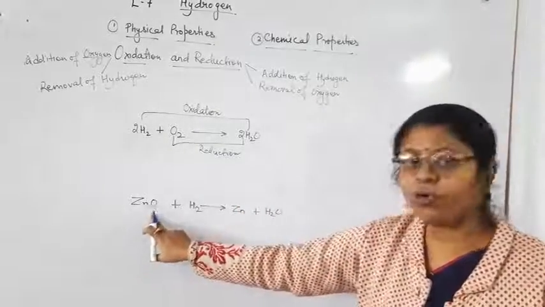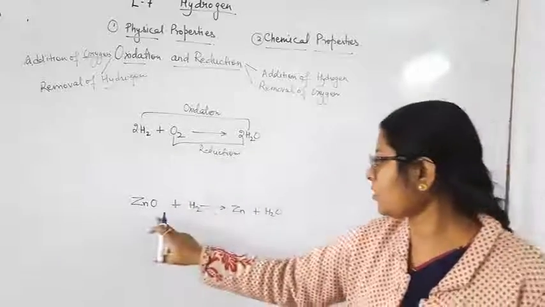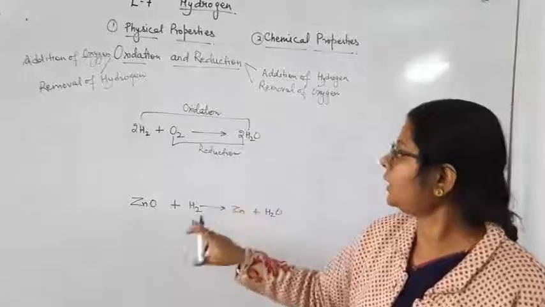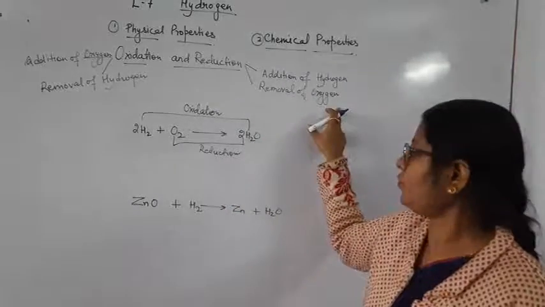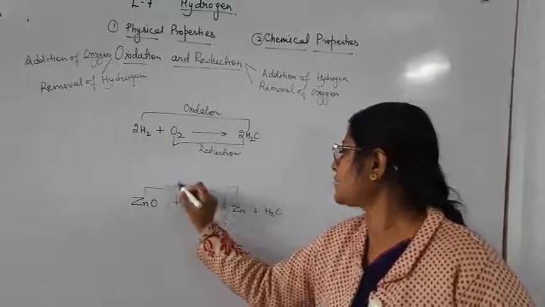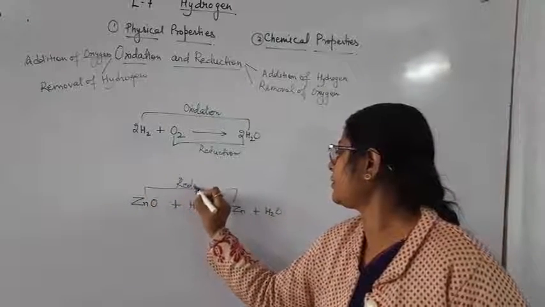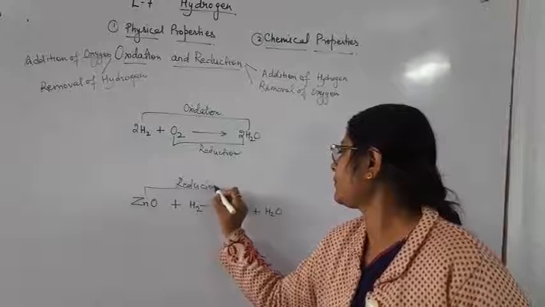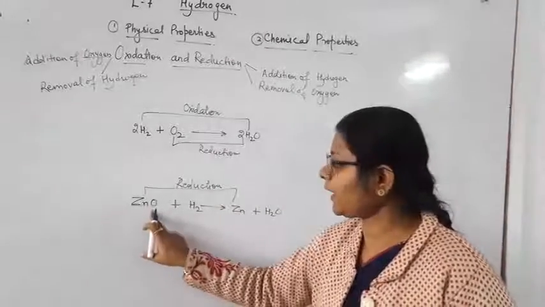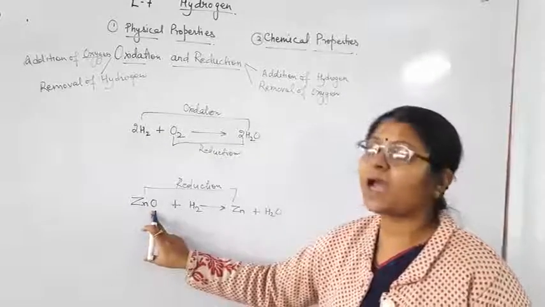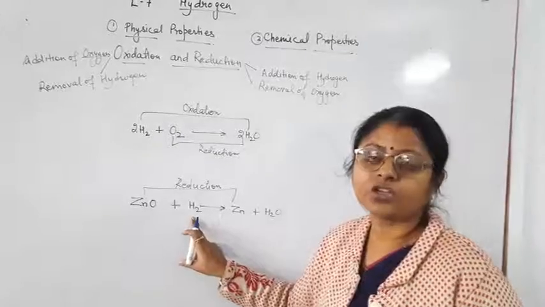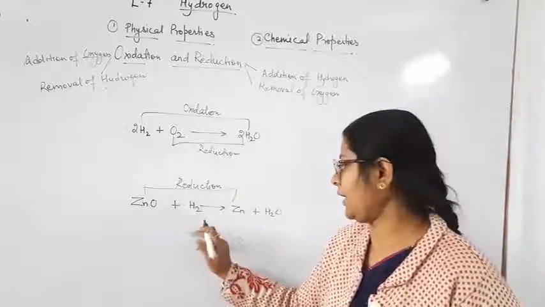Similarly, in the second equation, you can see zinc oxide changes into zinc metal. Here, removal of oxygen means it is reduction. Hydrogen takes the oxygen, meaning addition of oxygen with hydrogen.